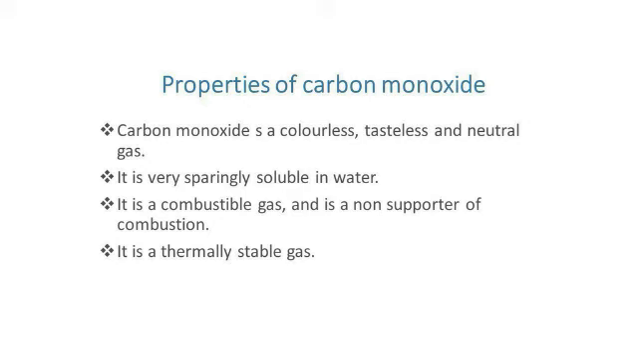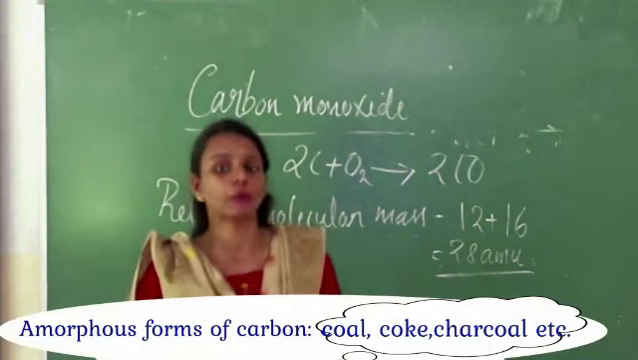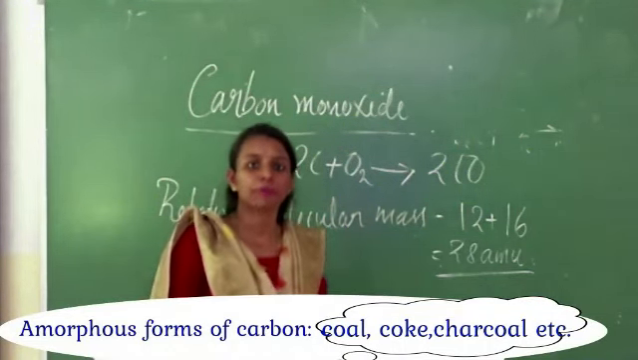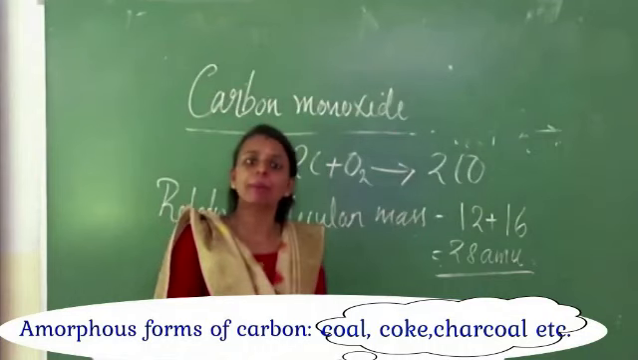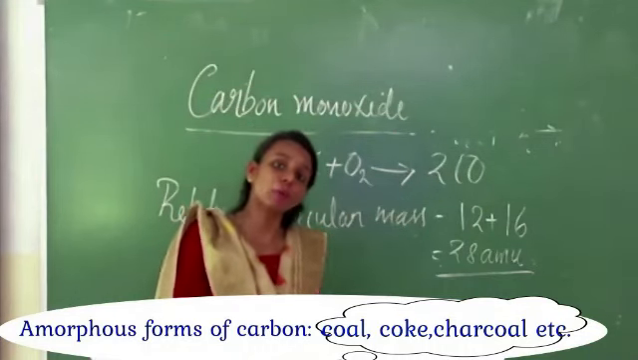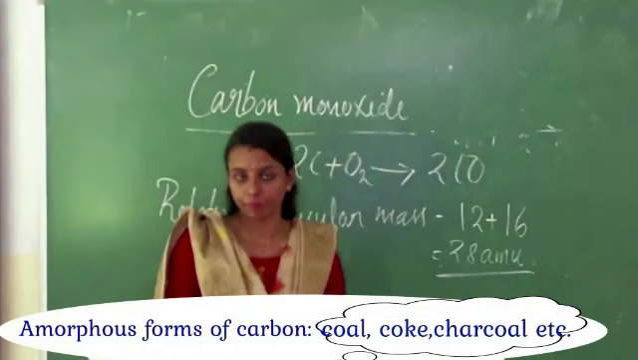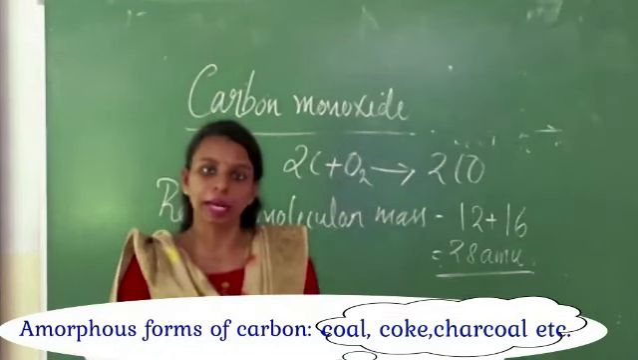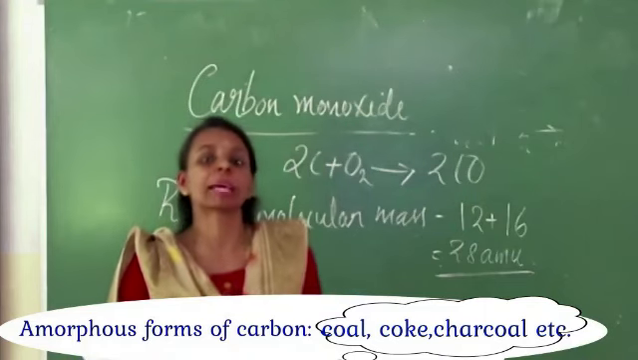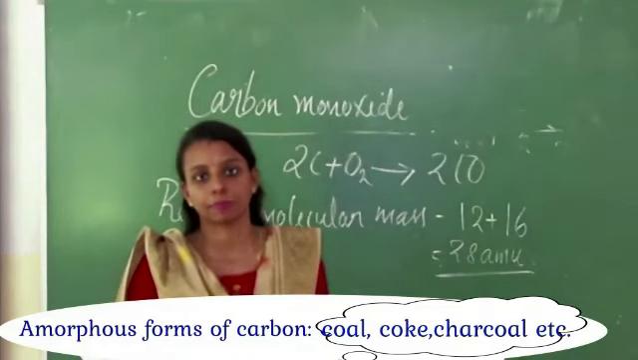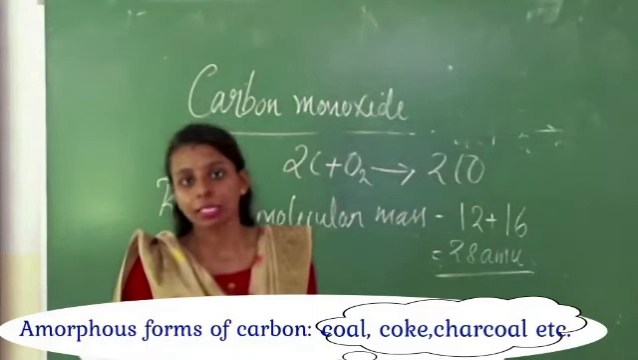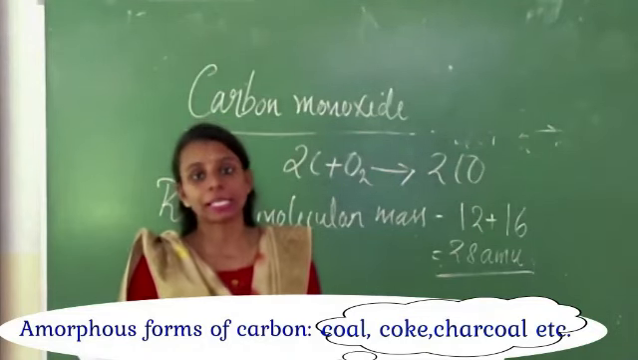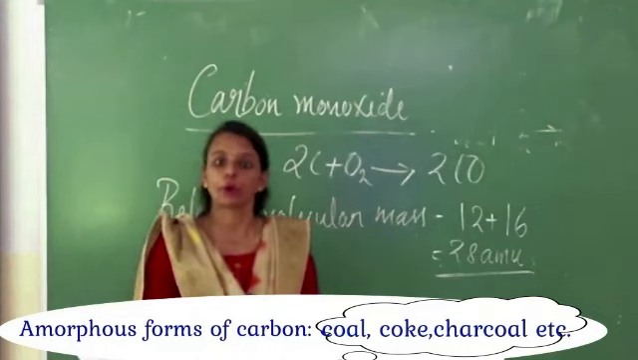Today we discussed amorphous forms of carbon, coal and coke. After that we discussed carbon containing compounds such as carbon monoxide and carbon dioxide. We discussed the methods of preparation of carbon dioxide and its physical and chemical properties. After that, we discussed carbon monoxide and its properties.